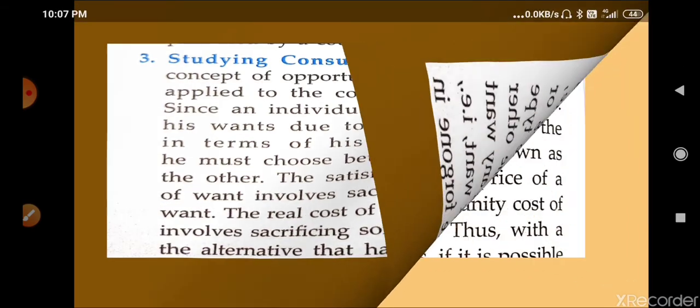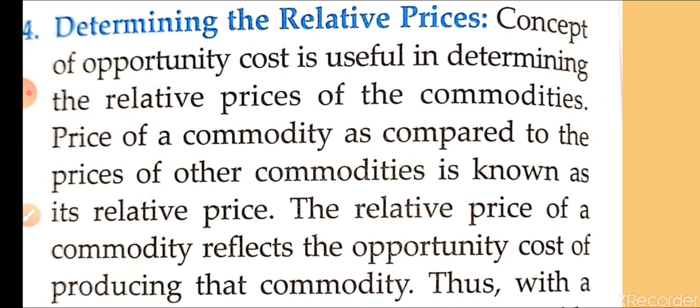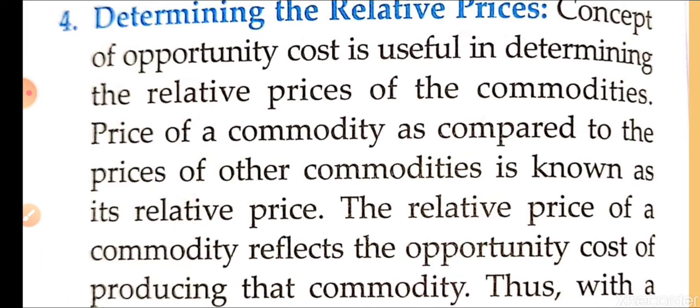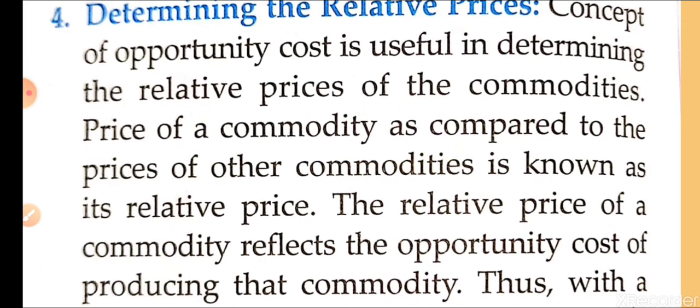So next we are going to discuss determining relative prices. So what are relative prices? Relative prices means, one example I can discuss, cars and scooters. As a producer, if we are producing one car and another choice is to produce 8 scooters, the prices of car and scooter are not the same, but if we compare the relative price of one car and 8 scooters, then where the benefit will be more, that producer will go for that one.